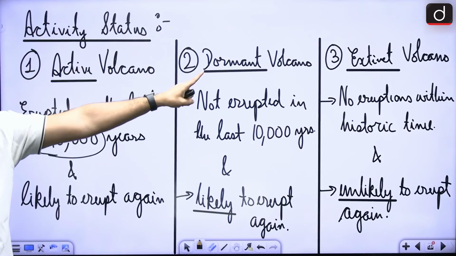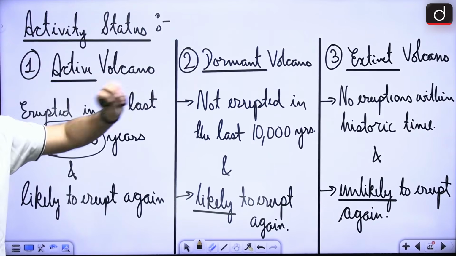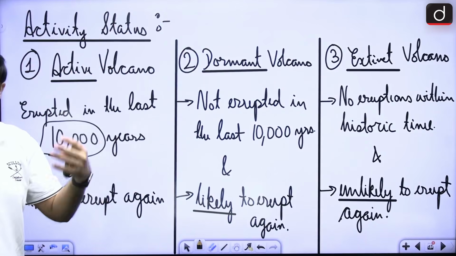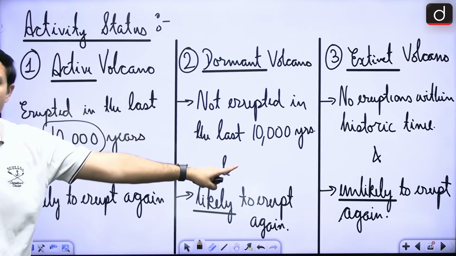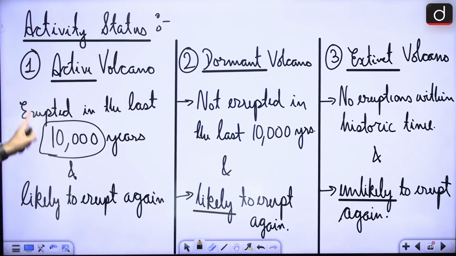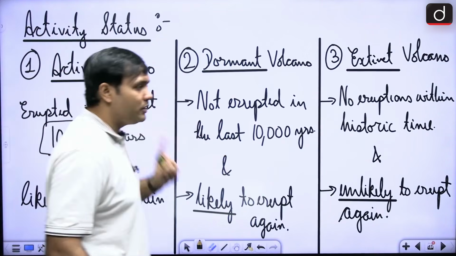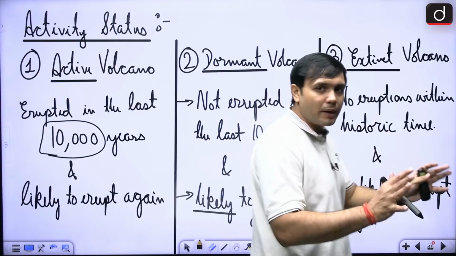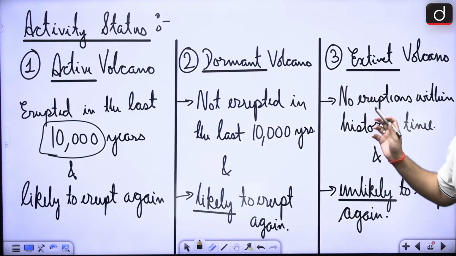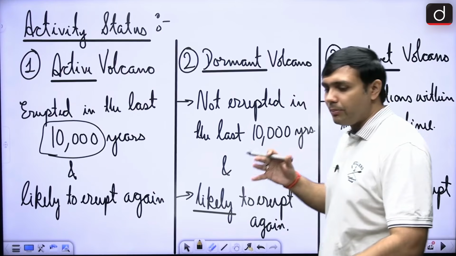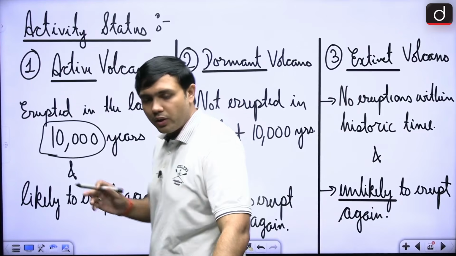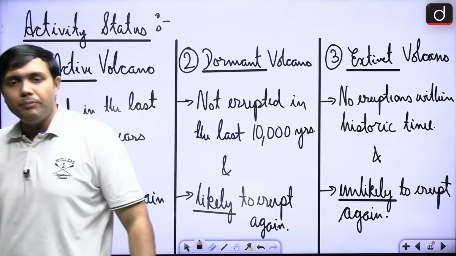In case of an extinct volcano, there are no eruptions within historic time that we have any idea about, and it is unlikely to erupt again. So, in both of these cases, in active as well as dormant volcanoes, there is magma in the magma chamber. In this case, we feel that they are unlikely to erupt again, because it seems like their magma chamber is empty now, right? That is a very, very important aspect.